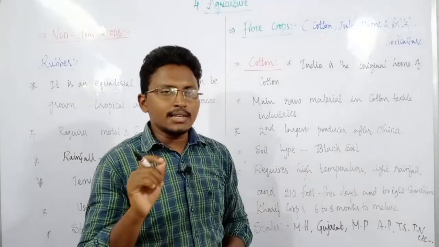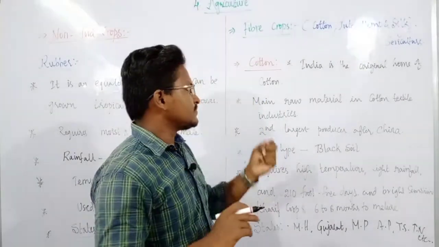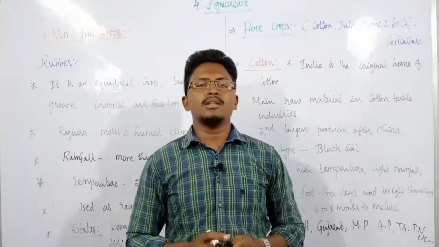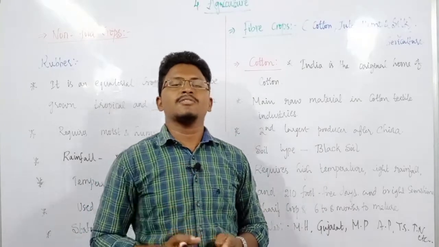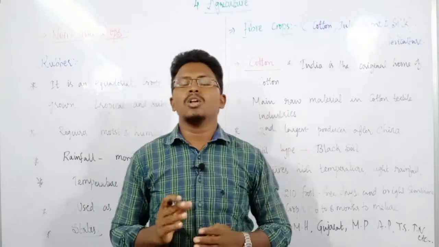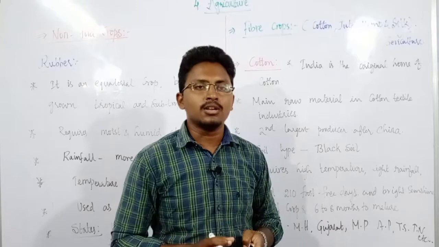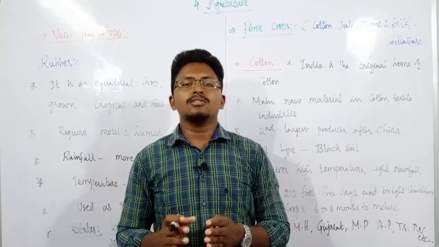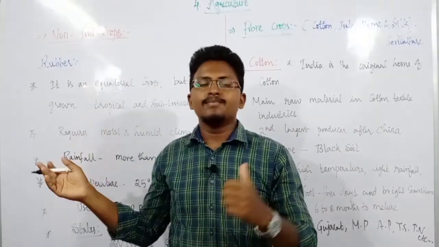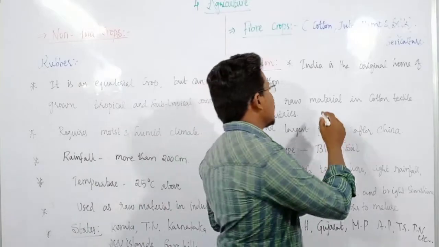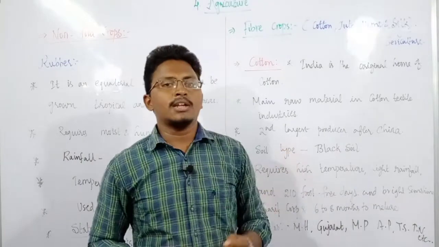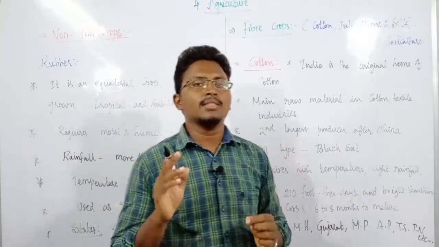So first let us discuss cotton. You can say India is the original home of cotton. What this means is that the place in the world where cotton was first grown, where cotton originated, is India. And you all know that India's cotton is the finest quality of cotton in the world, known for its best quality. Same as rubber, cotton is the raw material in the cotton textile industries. Most of the clothes you see are made from cotton.